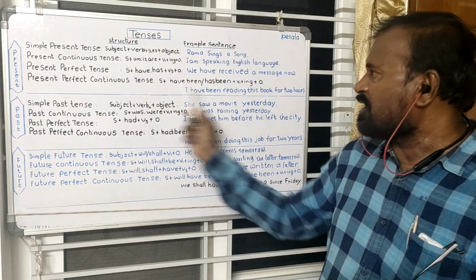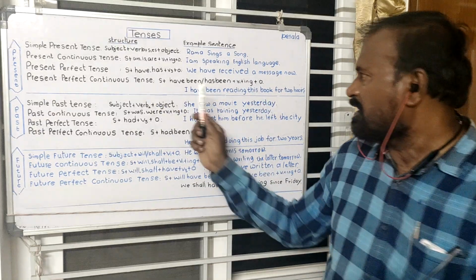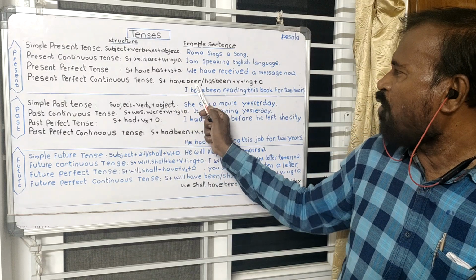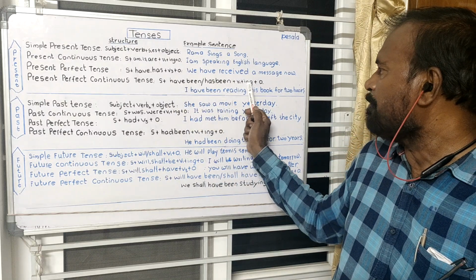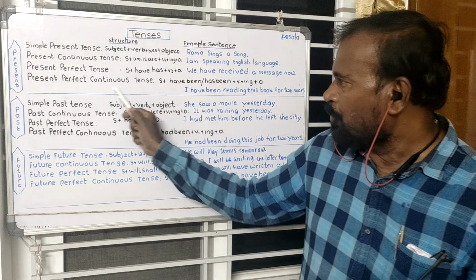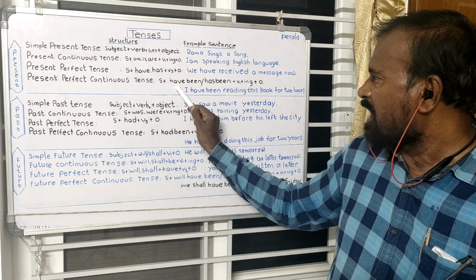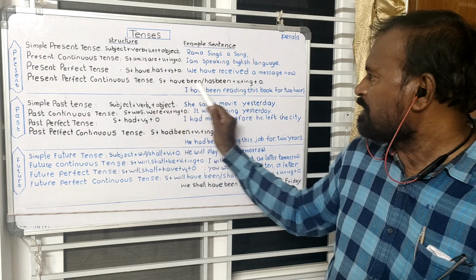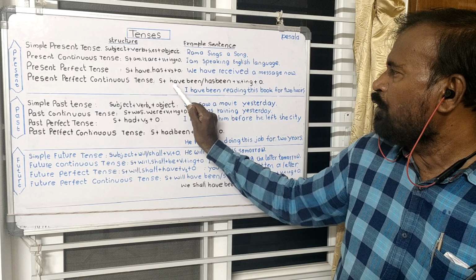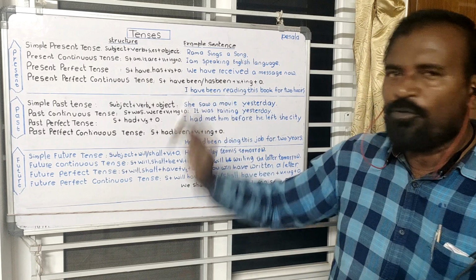See the structure of this present perfect continuous tense. Here: subject plus have been, has been plus V1 plus ing form plus object. It means for the plural subjects we utilize have been, and for the singular subject we utilize has been. For I, we, you, they we use have been.